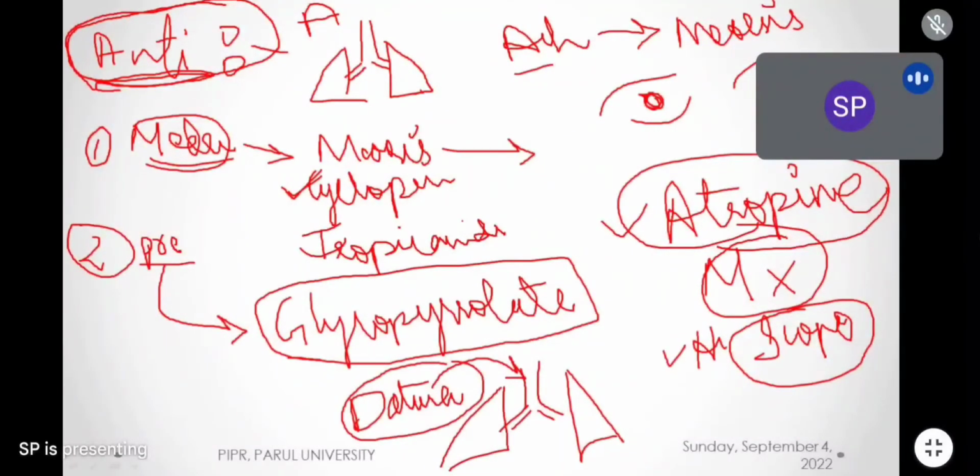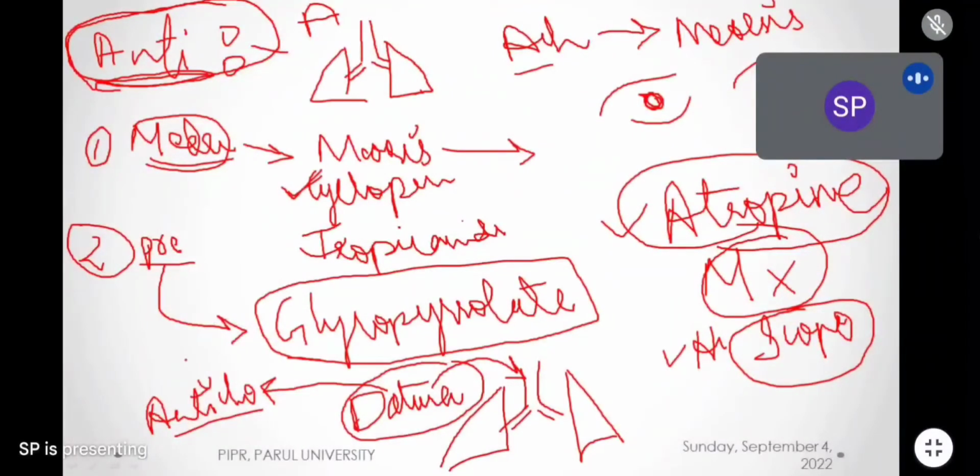Datura doesn't have atropine or scopolamine, but it has some alkaloids which have anticholinergic properties. However, they are very toxic, and in previous days बहुत सारे patients मर भी जाते थे due to the toxicity. So all these historical points we should know.